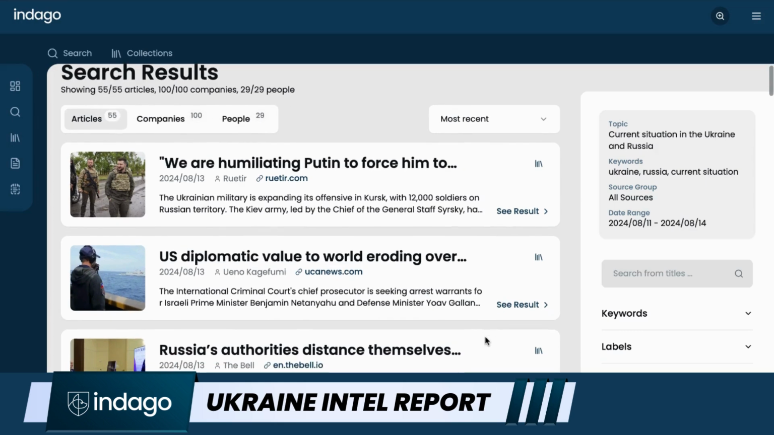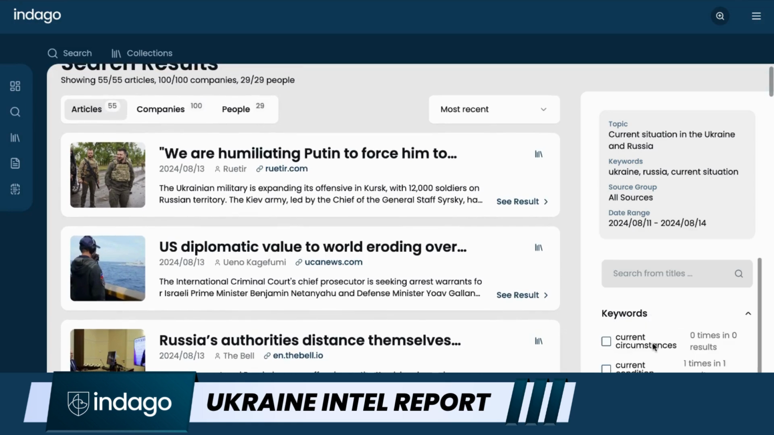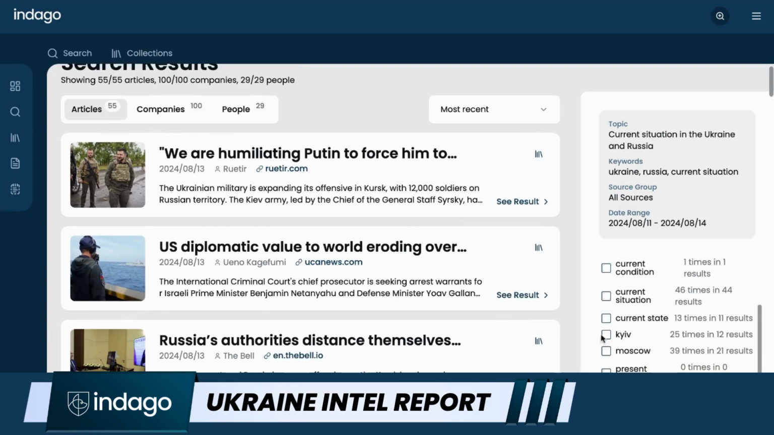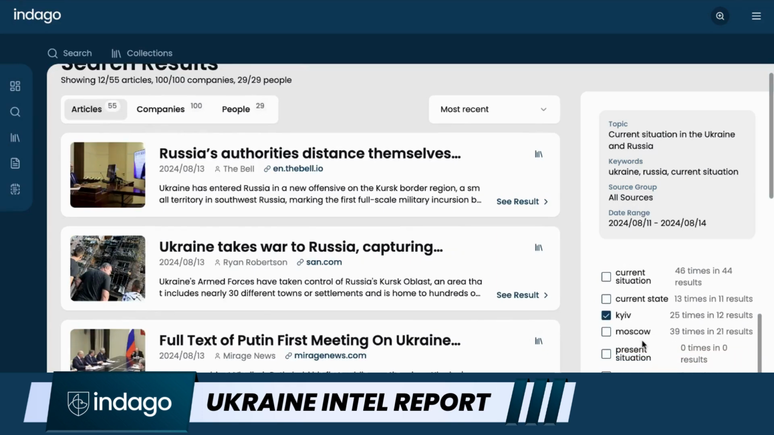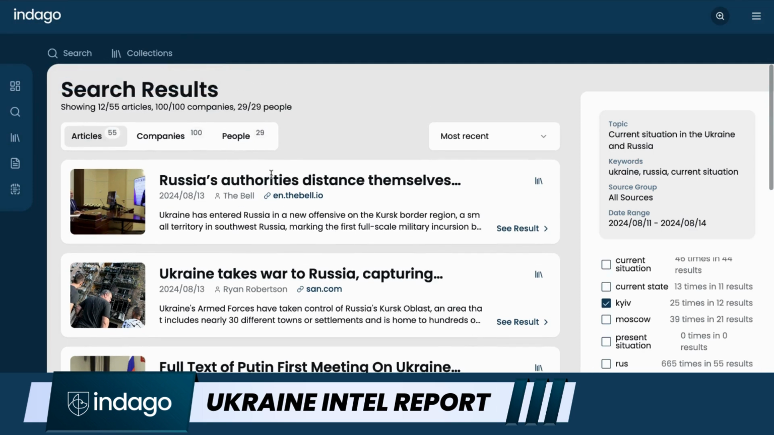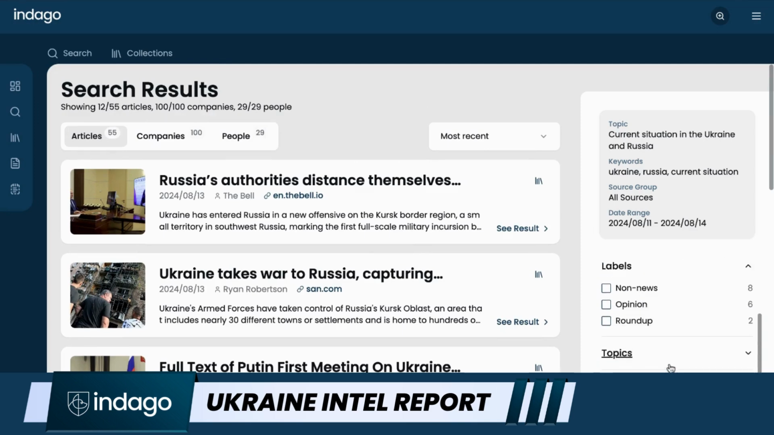So I want to kind of focus this a little bit more. That's a lot of articles to read. So I'm just going to go over here to my keywords and I'm going to look at where they mention specific places. Okay, there you go. That reduces my search results to 12 out of 55. There's a bunch of different ways you can manipulate this. Obviously, I can filter it by labels. I can filter it by topics, more specifically, date range, author, sources, countries.